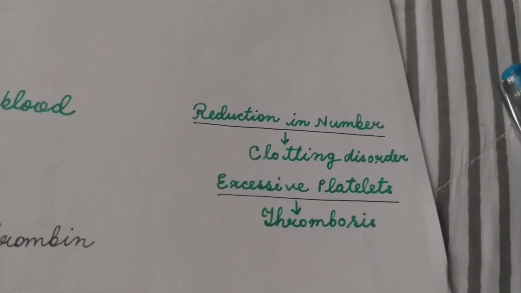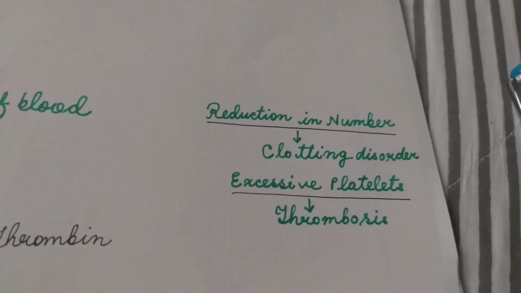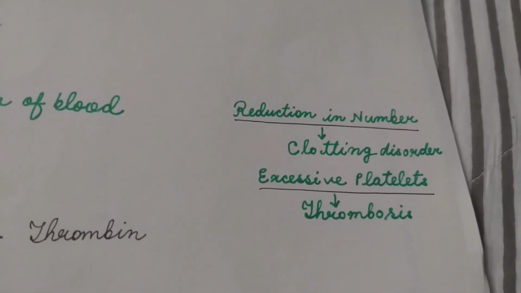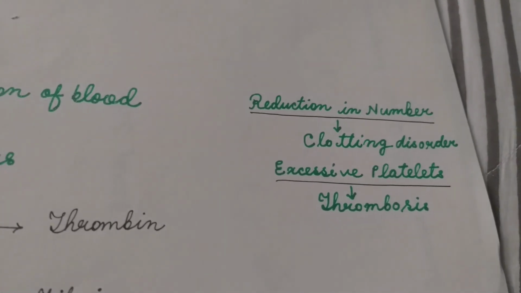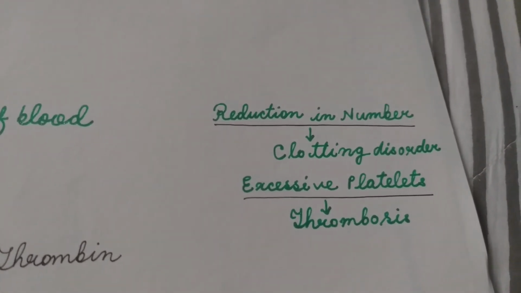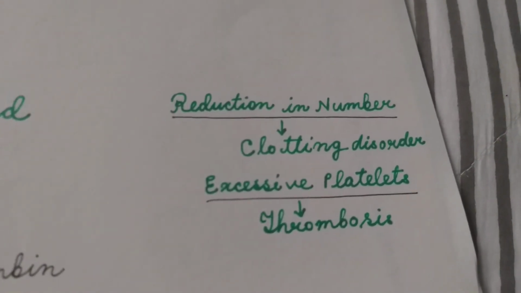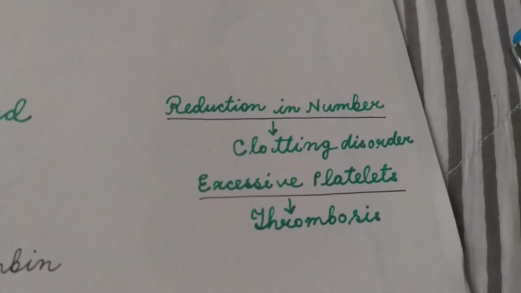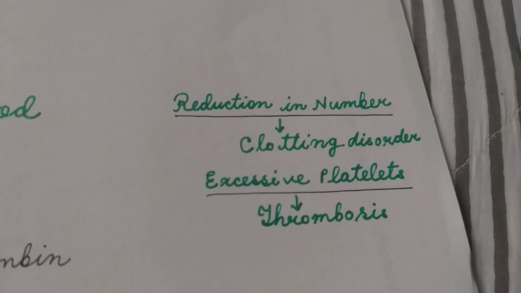Now, if there is a reduction in the number of platelets in your blood, there will be clotting disorder. And if the number of platelets is abnormally high, excessively large, it causes thrombosis. Thrombosis means formation of blood clot inside blood vessels.